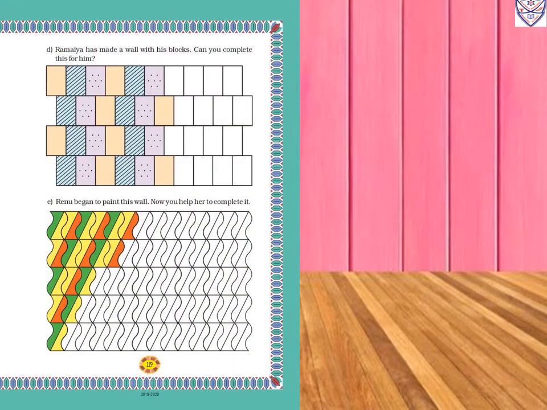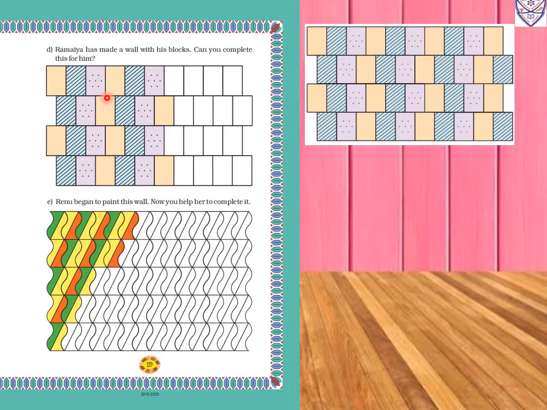Now page number 119. D. Ramaya has made a wall with his blocks. Can you complete this for him? So we have to complete this block for him. According to him, first he used the simple plain block with cream color. Then he has done the blue block with line. Then dot block with purple. Then again he repeated the cream, then blue, then purple. So again you have to make it here cream, blue, purple, then again cream. So like this you have to complete the blocks according to colors.